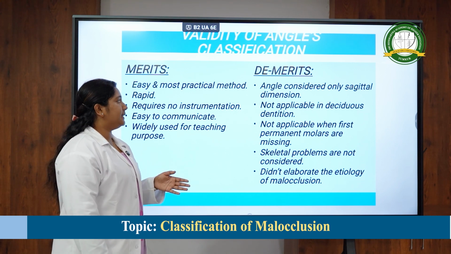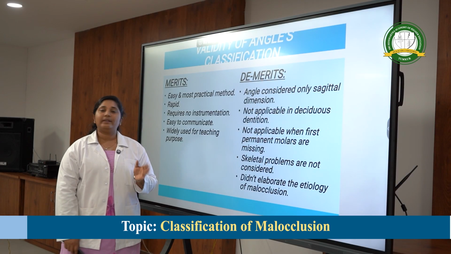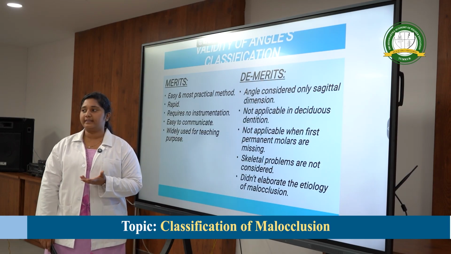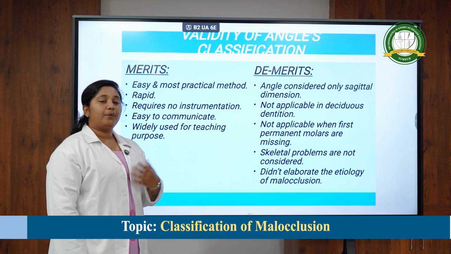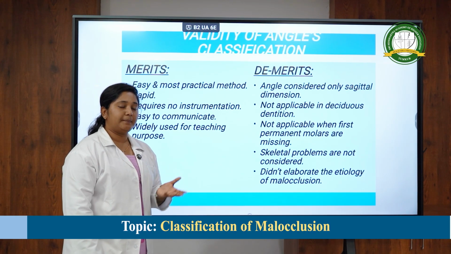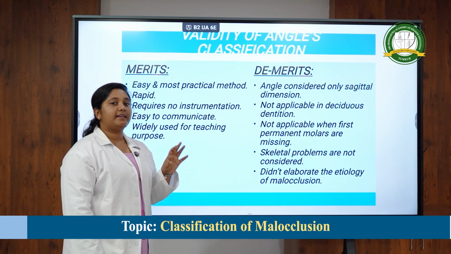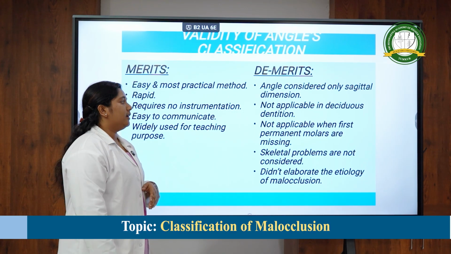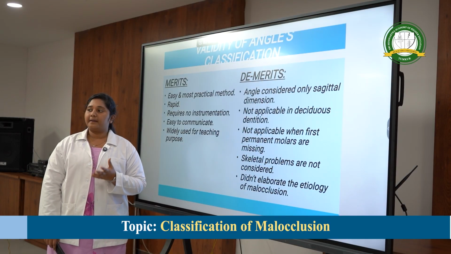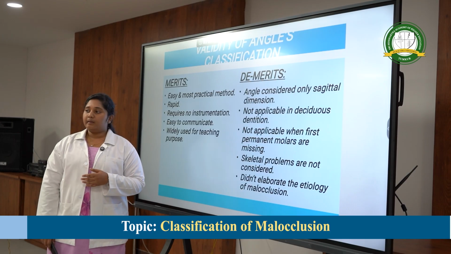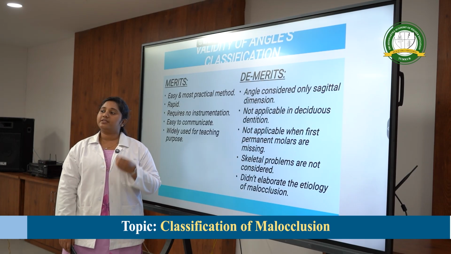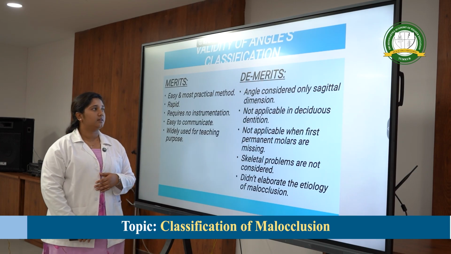When it comes to demerits, Angle considered only sagittal. Here the vertical malocclusions and the transverse malocclusion were not taken into consideration. And it was not applicable in deciduous dentition because he took only the molar as a key for differentiating the classification of malocclusion. Not applicable when the first permanent molar was missing, and skeletal problems were not considered, and it did not elaborate what was the cause of the malocclusion.